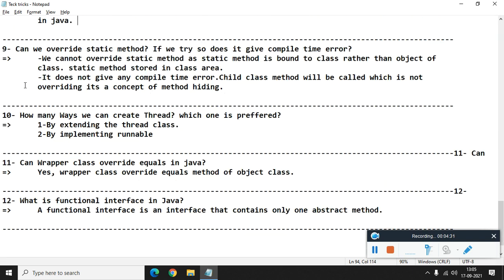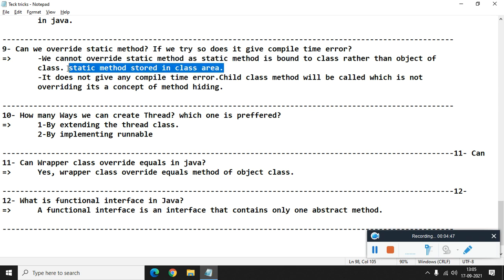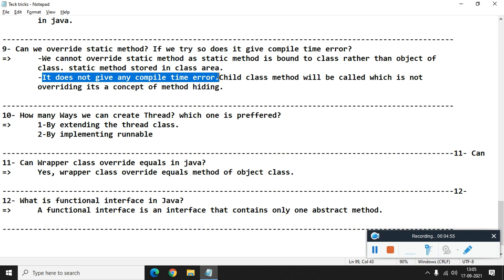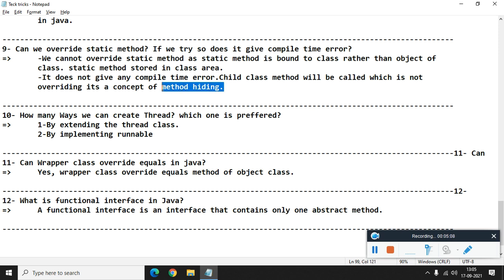The next question is, can we override a static method? If we try to do so, will it give a compile time error or not? So we cannot override a static method in a class, as a static method is bound to the class rather than the object of the class, and a static method belongs to the class area, so there is no chance of static method overriding. It does not give any compile time error if you try to do so inside the child class. But whenever you call the method, the child class method will be called, which we cannot consider method overriding, because it's not method overriding, it's the concept of method hiding.